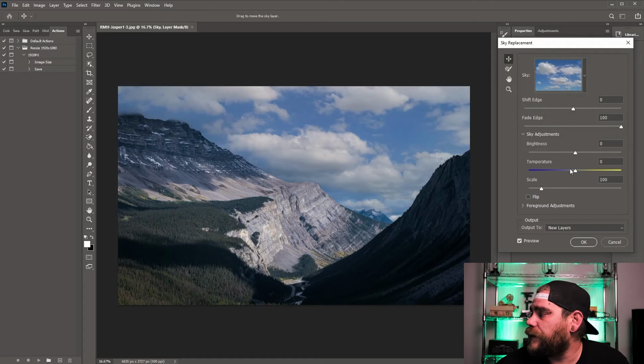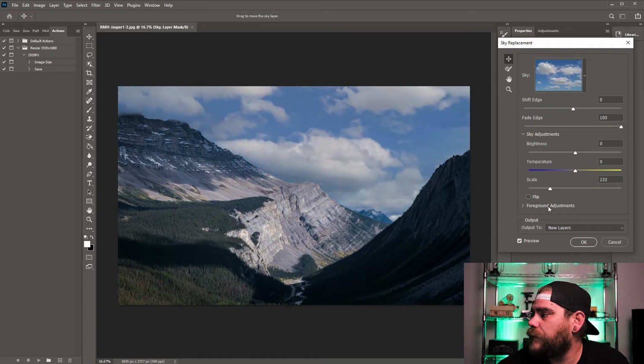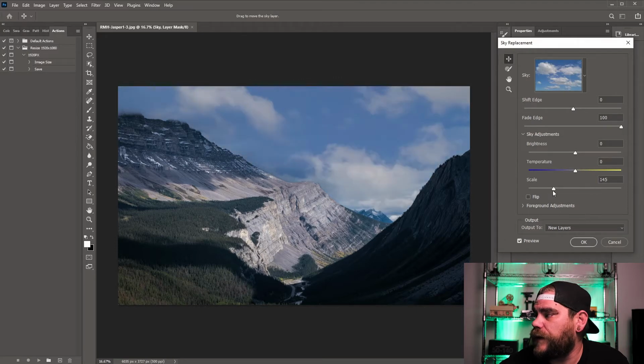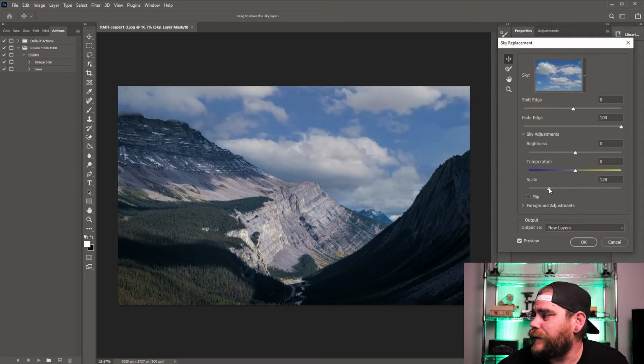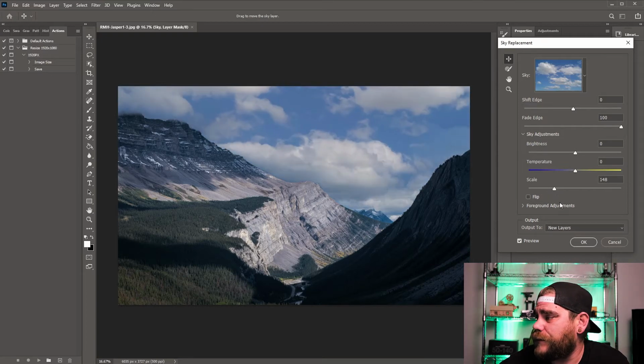And with this, you can scale it up. Scale it all the way up. Scale it all the way down. Of course you don't want that because that just looks hideous. But this is all a part of the learning curve, right? So okay, just leave it there.